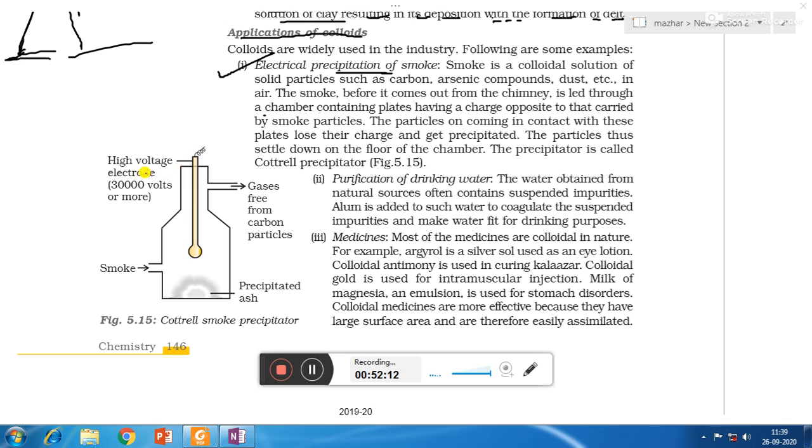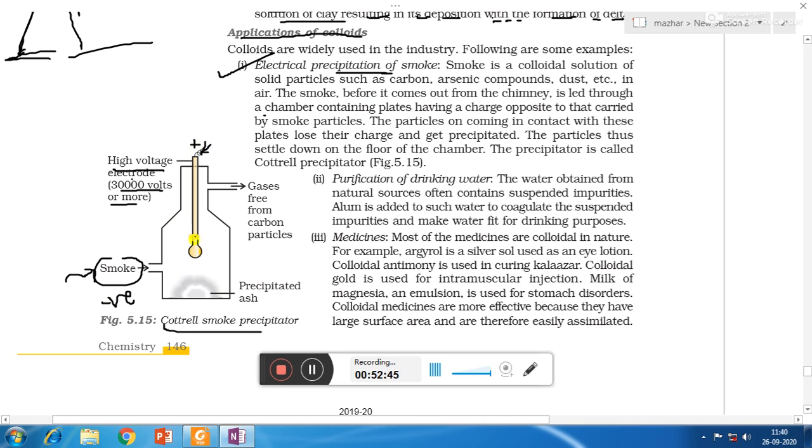In case of factories, in the chimney of the factory, a Cottrell smoke precipitator is established. Here what happens, whatever smoke is there, it is passed through the precipitator, and it contains the positive electrode through which high voltage electricity of 30,000 volt or more than 30,000 volt is supplied. So here what happens, smoke is a negatively charged sol and the electrode is positively charged.